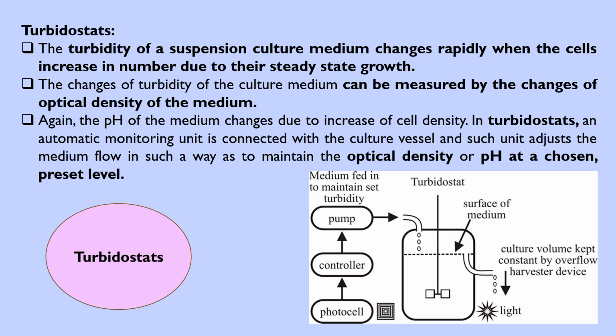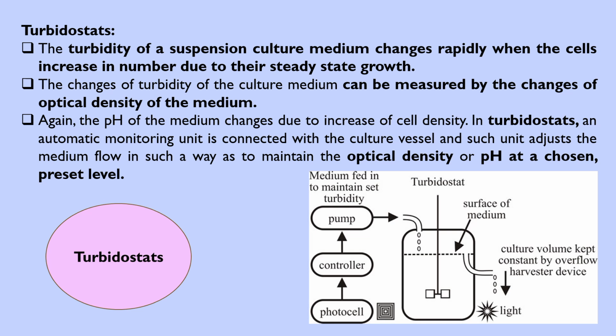The turbidity of the suspension culture medium changes rapidly when the cells increase in number due to their steady state growth. When cell division increases and the population increases, turbidity will automatically increase. The change of turbidity of the culture medium can be measured by changes in the optical density, using a photocell or turbidometry of the medium. The pH of the medium also changes due to the increase in cell density.